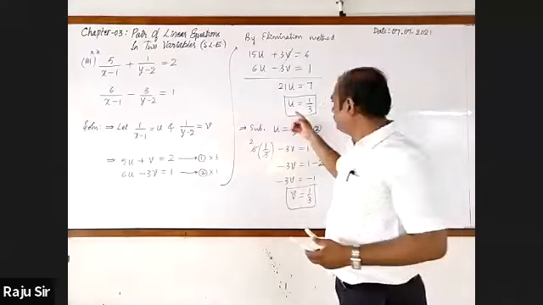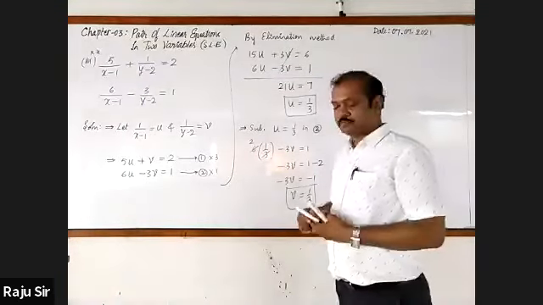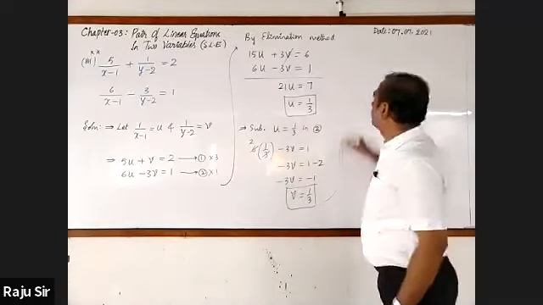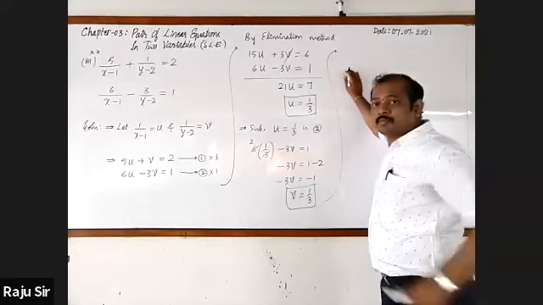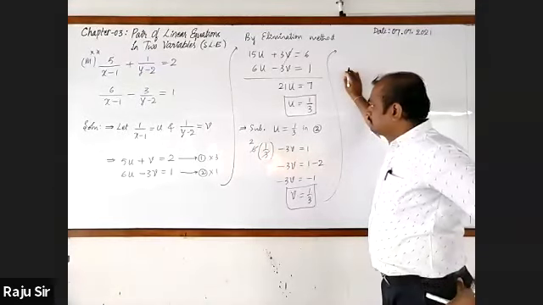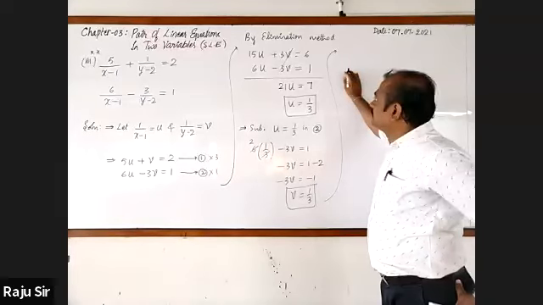Sir, have you got v equal to 1 by 3 values? Yes, sir. In elimination method, 21u is equal to 7, sir.